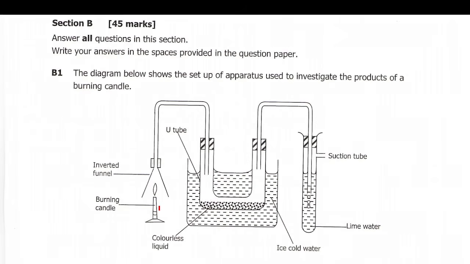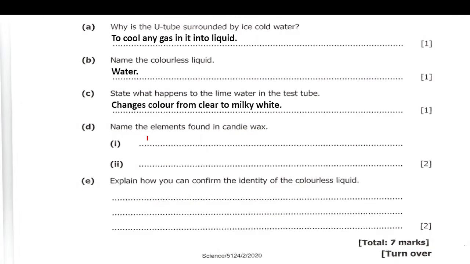So D, name the elements found in candle wax. What are the elements found here in candle wax? So there's carbon and also hydrogen. Then E, explain how you can confirm the identity of the colorless liquid here, water.